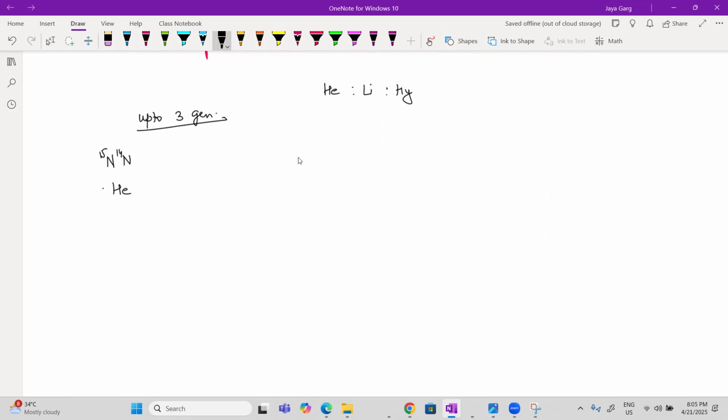So what we have to do, we know one heavy was given to us. After the first generation, they became 2 hybrid. In the second generation, 2 hybrid became 2 hybrid and 2 light. In the third generation, light became 4 light.